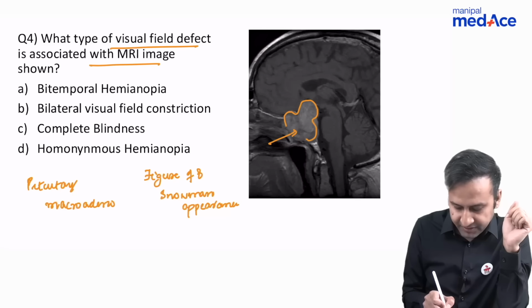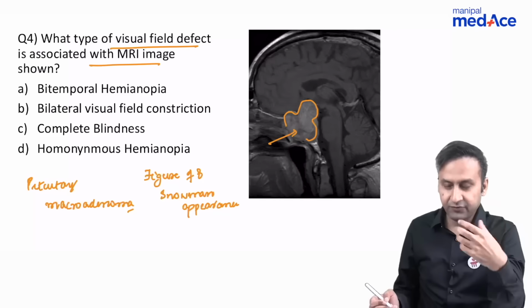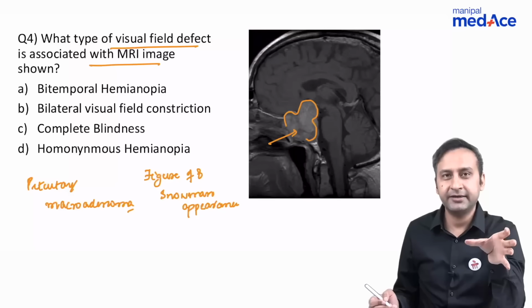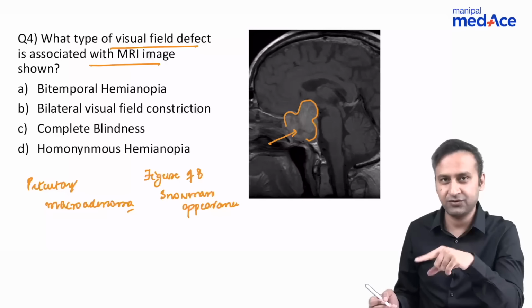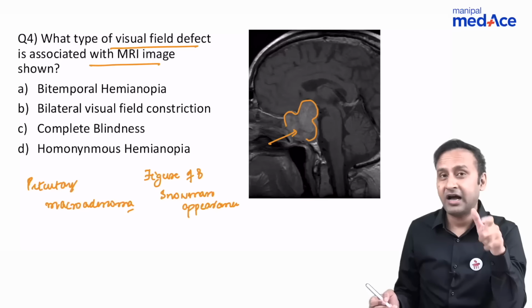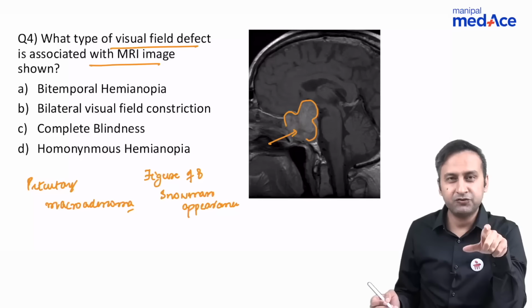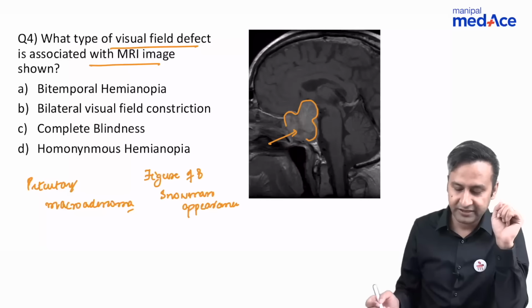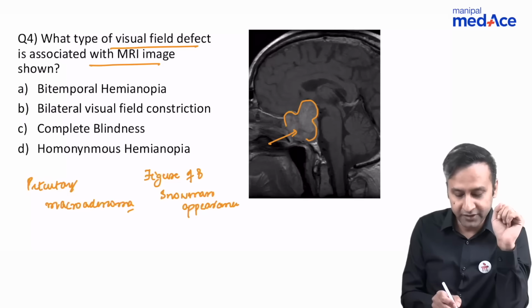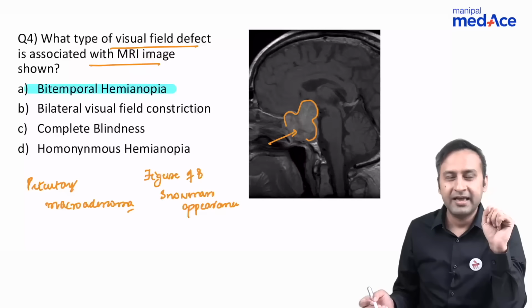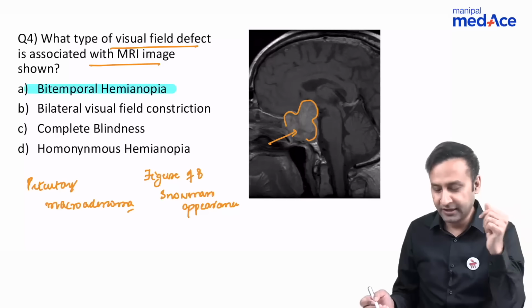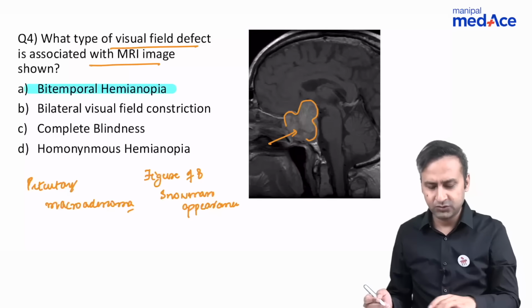And I'm very happy that this question came, because we have talked about sellar and suprasellar masses in great detail. Both these masses, and the other mass we're going to talk about in the later section, were asked in the exam this time. And what are the visual field defects? I think the ophthalmology faculty will be covering it in greater detail, but we've already talked about it. It is bitemporal hemianopia. We've talked about it in our lectures as well. So I think this was an easy one.